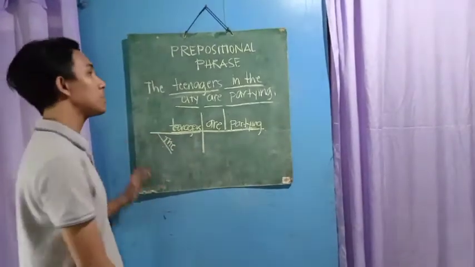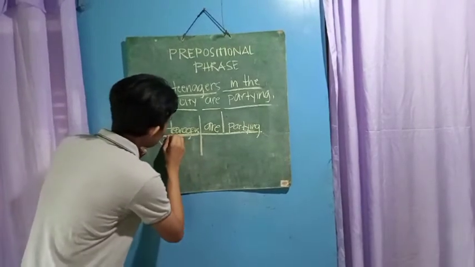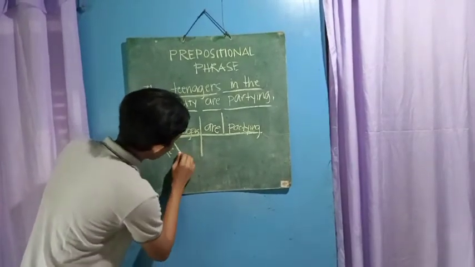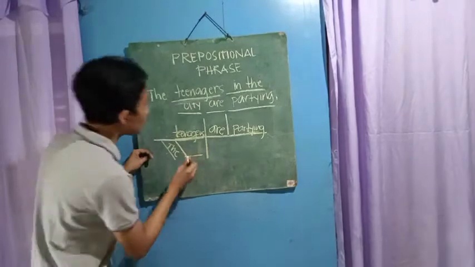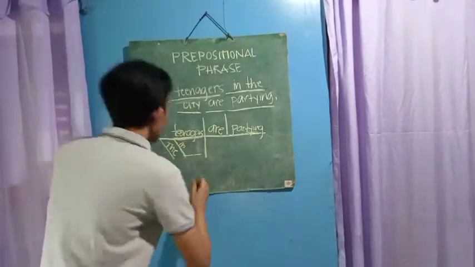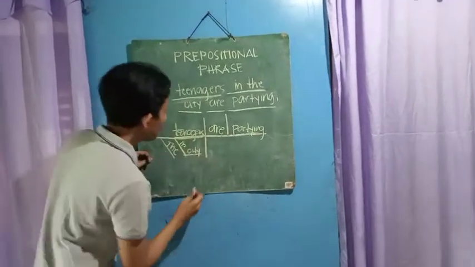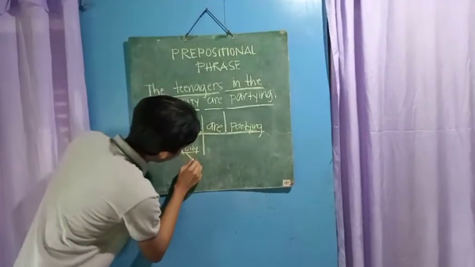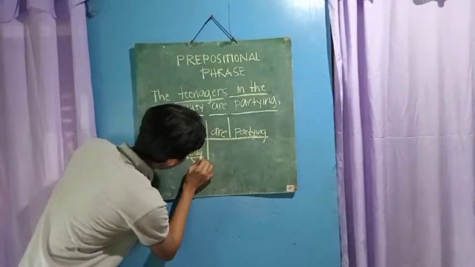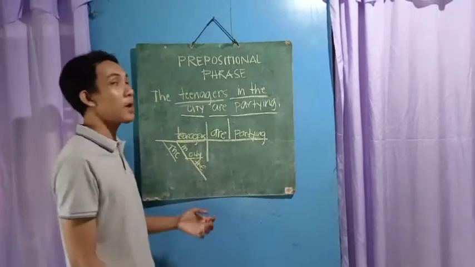Then we put the prepositional phrase below our subject. We draw a slanted line and then a straight line. We put the preposition in here on the slanted line and the object of the preposition here on the straight line, which is city. And we put the determiner the below the object of the preposition. So this is how we diagram a prepositional phrase.